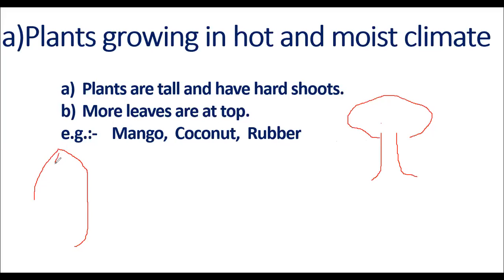But rubber plant is a little bit different, but most of the characters are similar. This is a coconut tree.